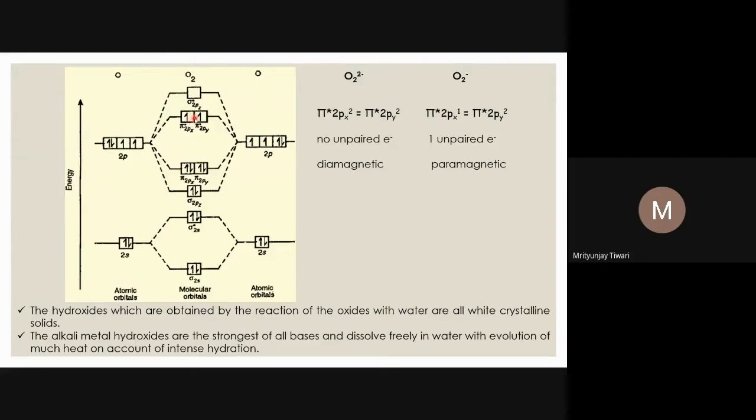There will be one electron with the opposite spin in this orbital and one electron with the opposite spin in this orbital, so pi star 2px2 and pi star 2py2. This will be the last valence shell electronic configuration of O2 minus. And so we see all the electrons are now paired up.